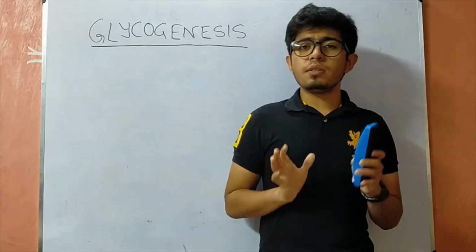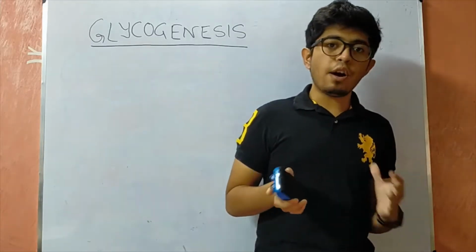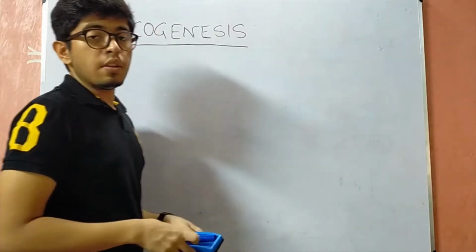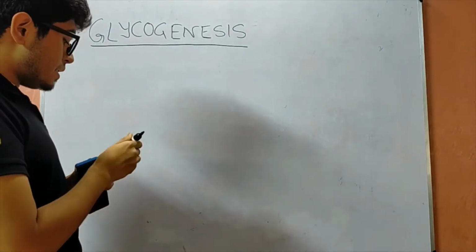So this glycogen molecule is basically a chain of glucose molecules having both alpha 1,4 and 1,6 glycosyl residues.